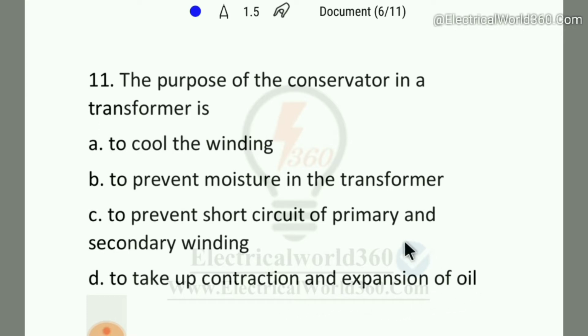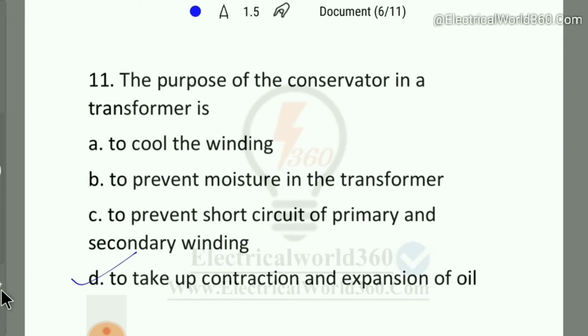For that, we should know that the conservator is placed at the top of the transformer. It controls the expansion and contraction of transformer oil on heating and cooling process respectively. That's why here the right answer is option D.